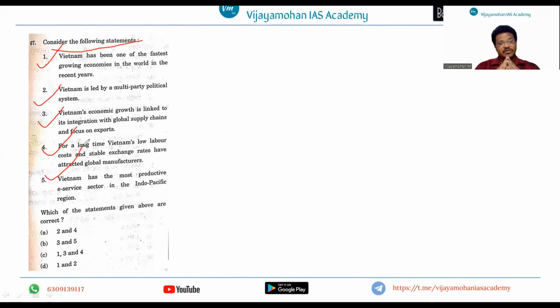Vietnam economy's macroeconomic fundamentals. So, these kinds of questions you cannot find anywhere in the book. You have to read newspapers thoroughly, and then you have to see the potential of the issue for your preliminary examination. Then you will be able to answer these types of questions, right? Then we will see the next question.